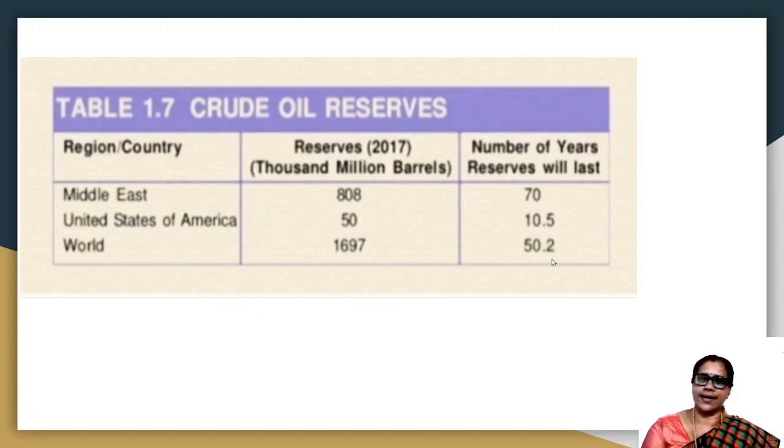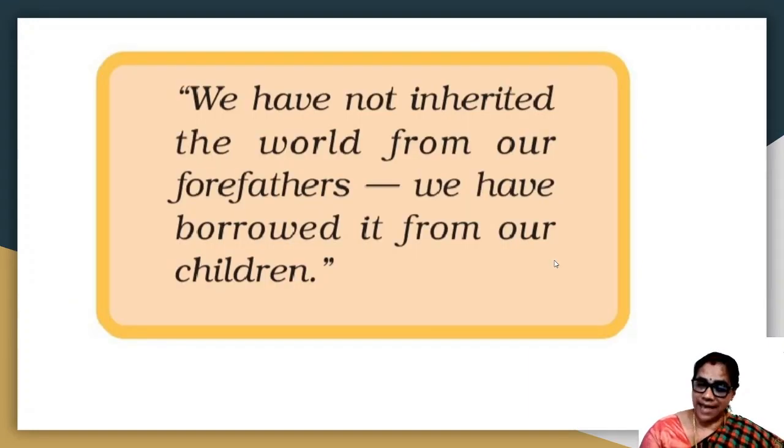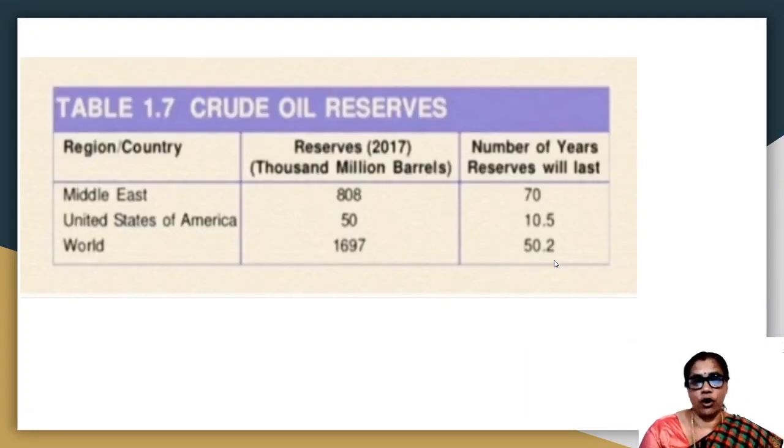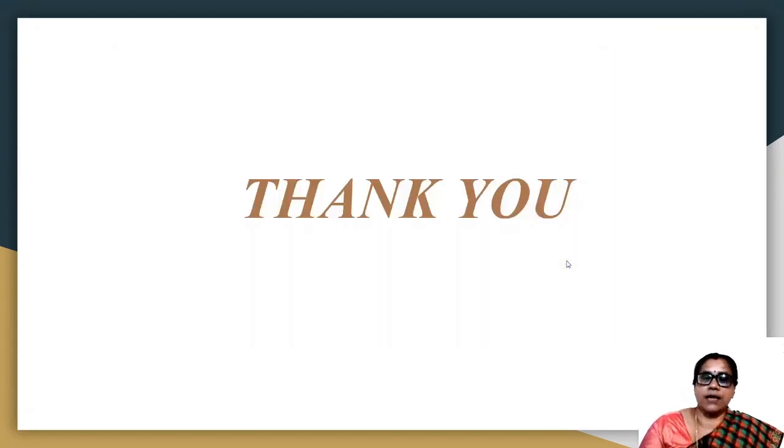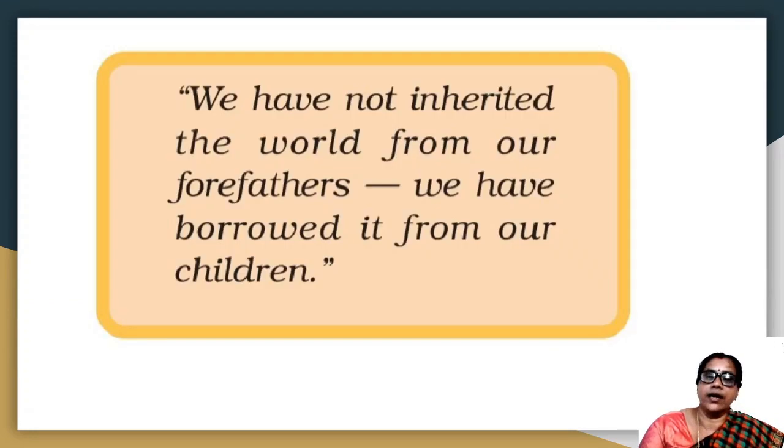So countries like India, we don't have oil reserves. We are borrowing or we are buying it from the other countries. So from this we can understand that in the near future we are going to face scarcity of petroleum oil, which is affecting the industrial development and even the agricultural development. So sustainability of development is very important.